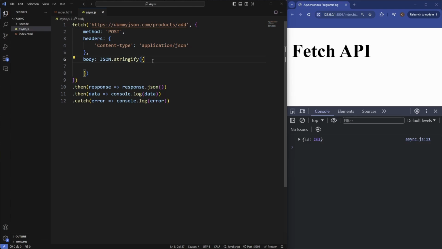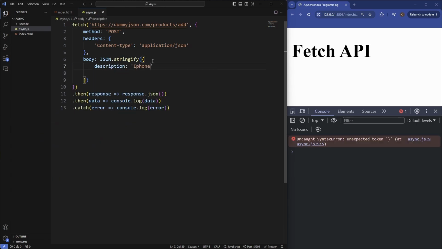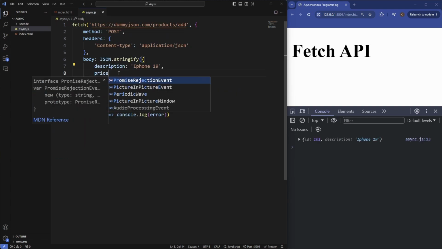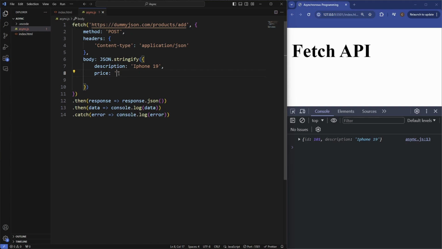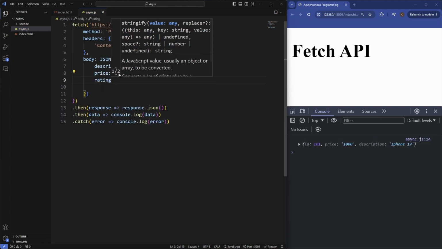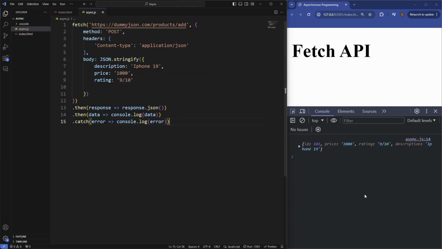Now we want to give it a few extra properties like a description, a price, and a rating. So we'll say a description, iPhone 19, and then as well as the description, let's also add a price. This is going to be, let's say 1000, and then let's also do a rating, and let's say it's 9 out of 10. So you can see now we've successfully added a new item to our products here using the second parameter of the Fetch API, which is the options object.